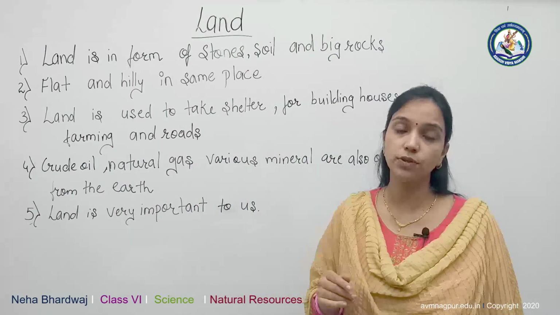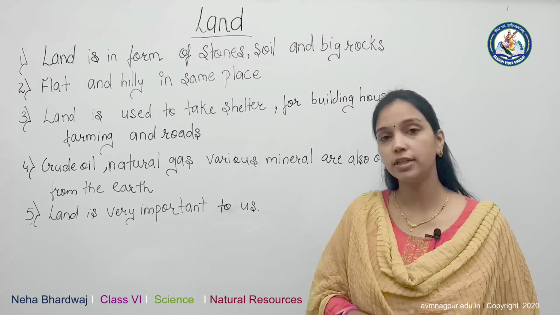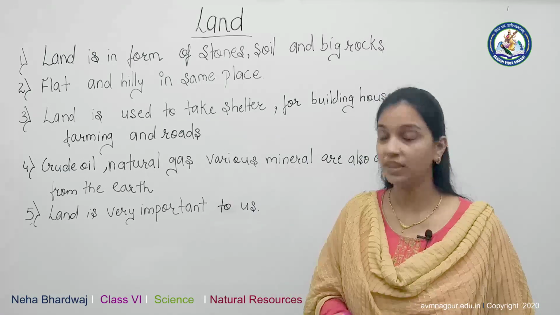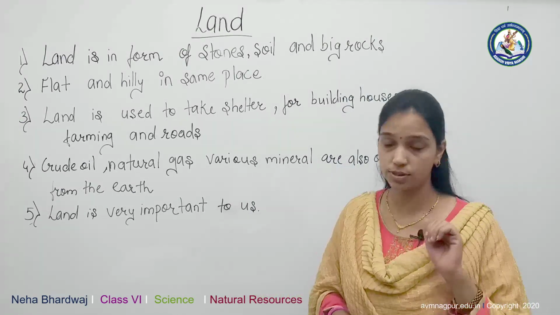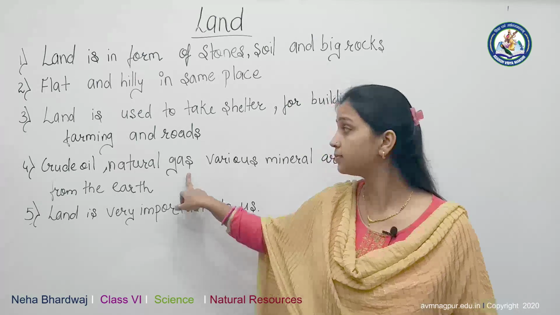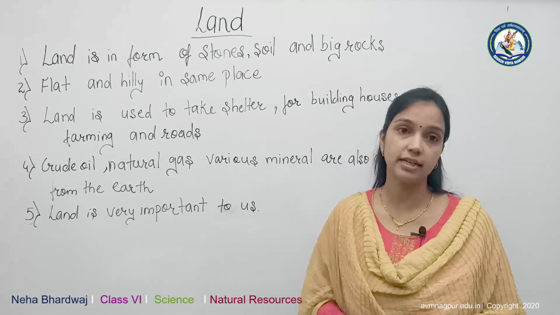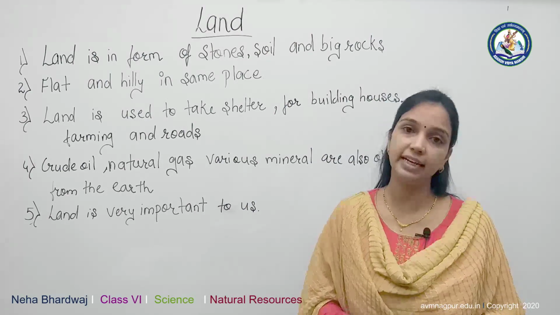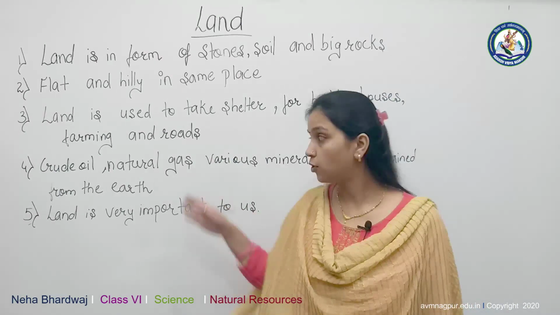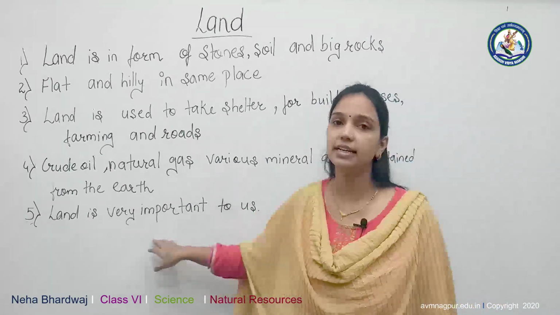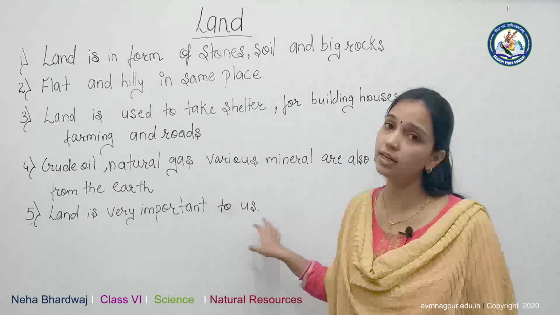How is crude oil useful? Crude oil is useful for jet fuel and diesel fuel. For these purposes crude oil is used. Then natural gas is also a source. It is also useful for various purposes like petrol, diesel, cooking and heating. So from this we know that land is very important to us and land is a very important natural resource.